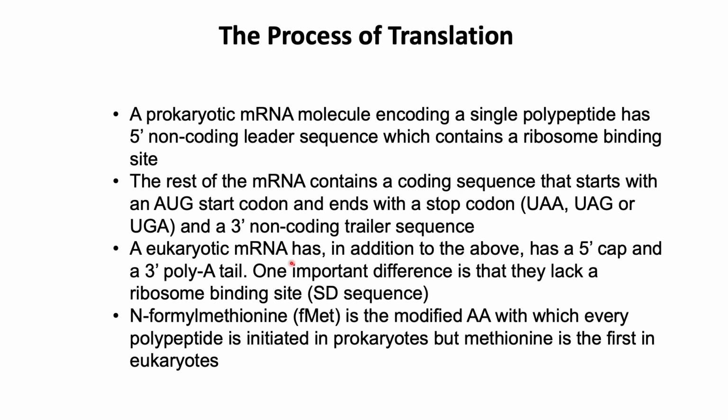A eukaryotic mRNA, on the other hand, in addition to the above sequences, has a 5' cap and a 3' poly A tail. One important difference to note from the prokaryotic mRNA is that eukaryotic mRNAs lack a ribosome binding site called a Shine-Dalgarno sequence, which we'll come back to in the next few slides. N-formyl methionine, abbreviated as fMet, is the modified amino acid with which every polypeptide is initiated in prokaryotes. But in eukaryotes, methionine is the first amino acid.